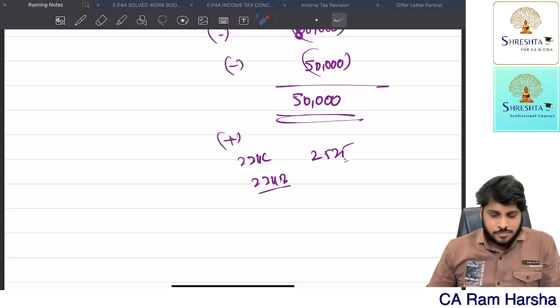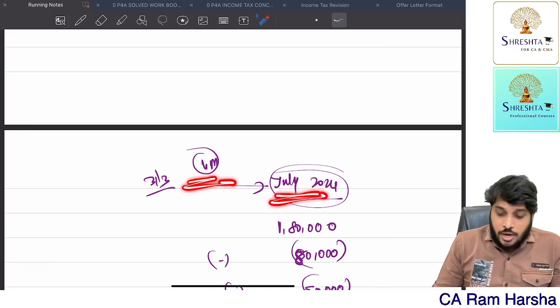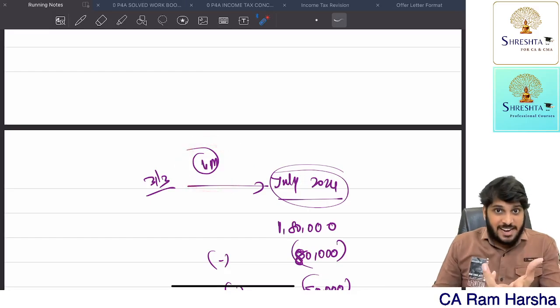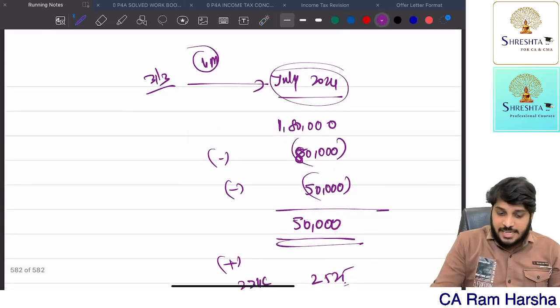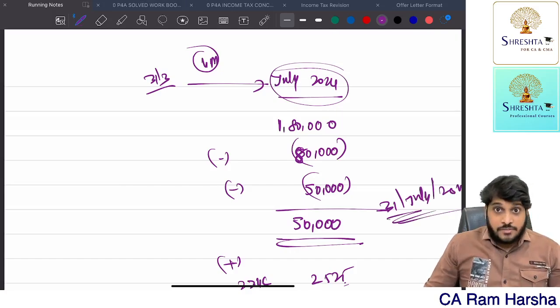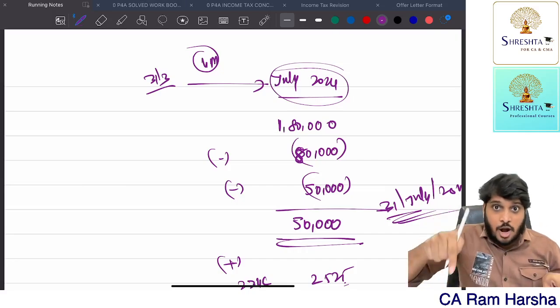But March to July, a 4 month gap is also there, no? These 4 months also I did not pay tax. 50,000 rupees I am paying ultimately on 31st July 2024 only, which means the delay is not only up to March. Even after March also I have not paid.